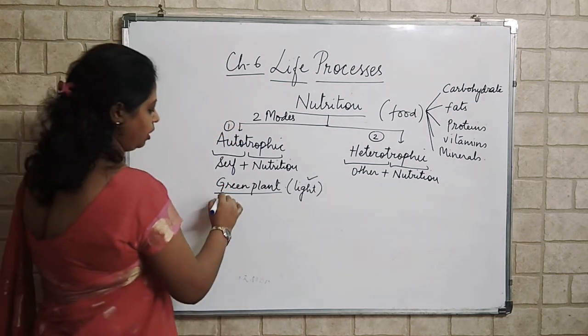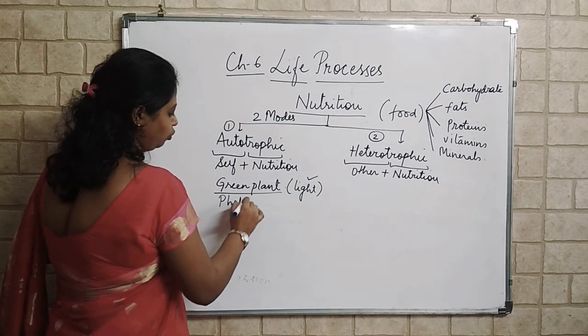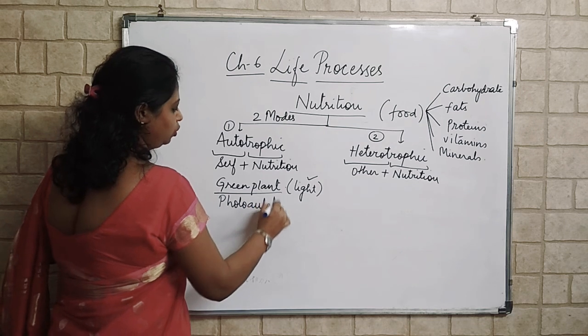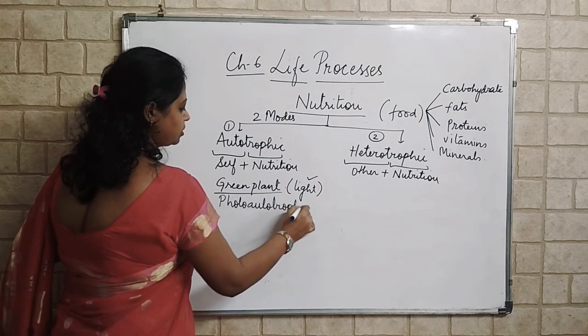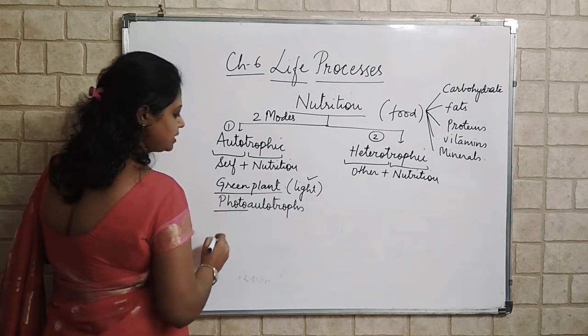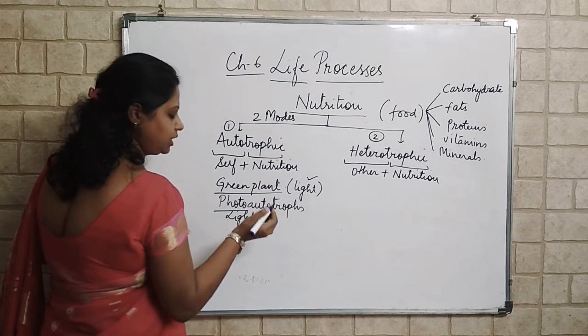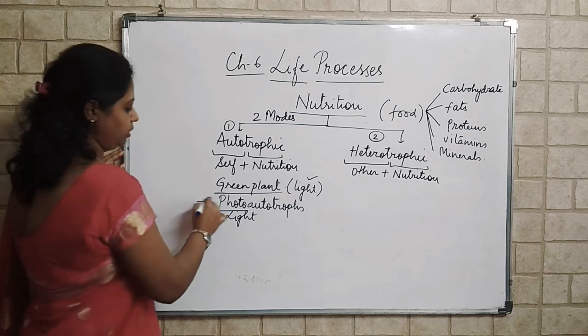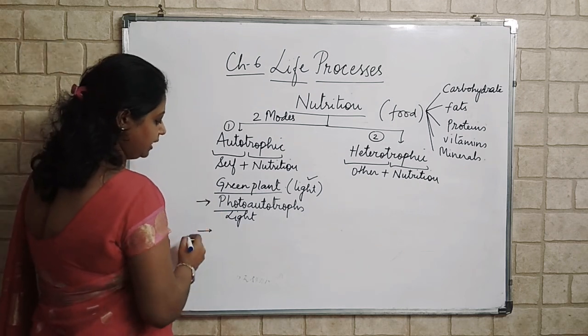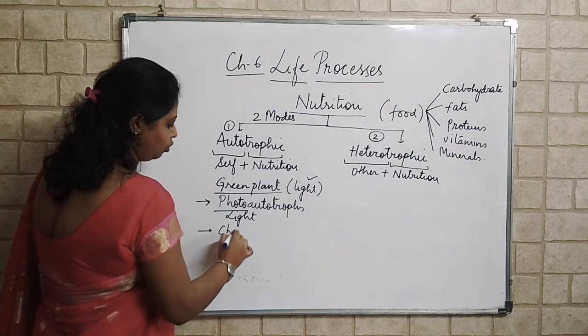So we also call them photoautotrophs. Photo means light. So which energy are they utilizing? Light energy for preparing their food.